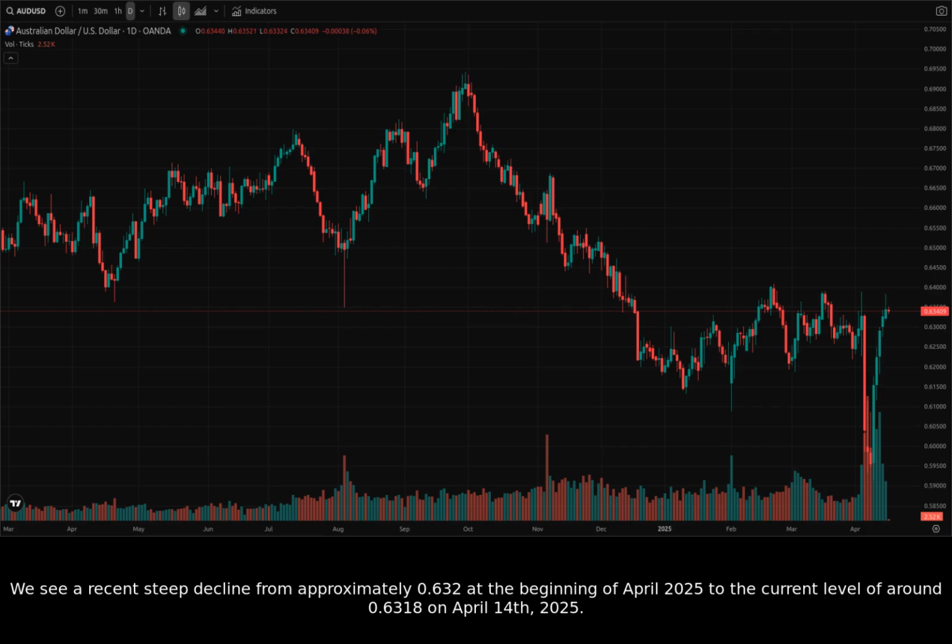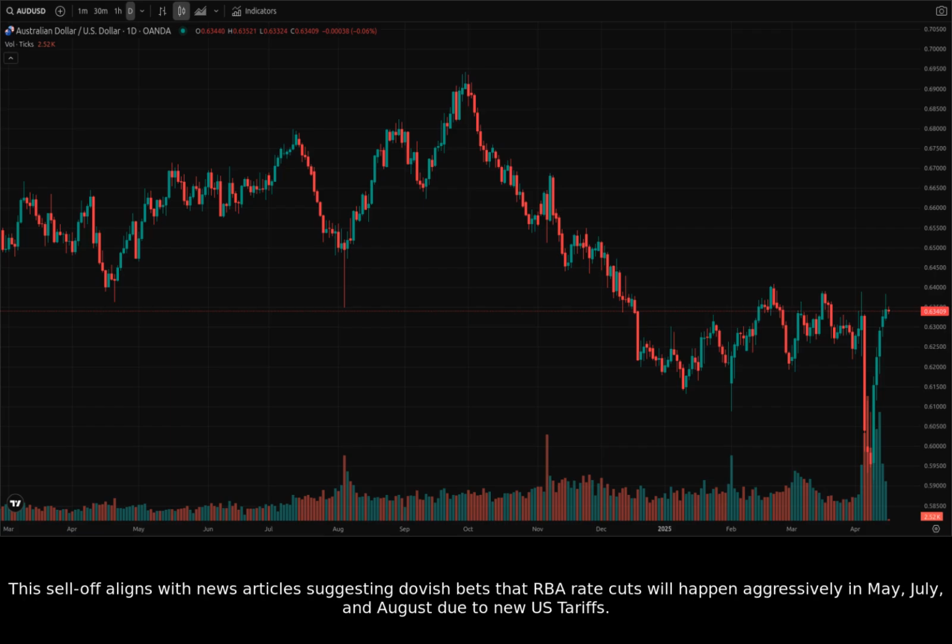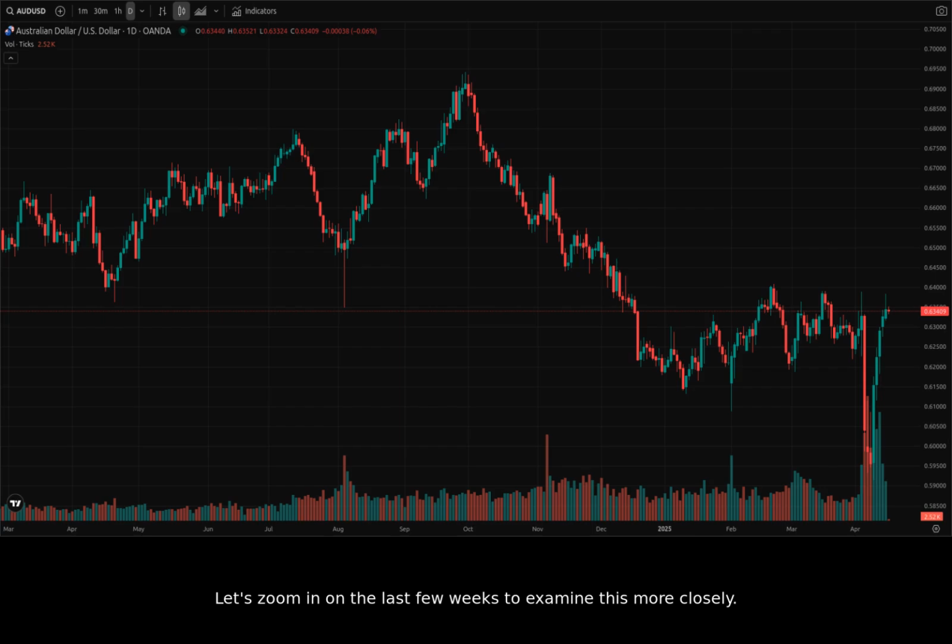We see a recent steep decline from approximately 0.632 at the beginning of April 2025 to the current level of around 0.6318 on April 14, 2025. This sell-off aligns with news articles suggesting dovish bets that RBA rate cuts will happen aggressively in May, July, and August due to new U.S. tariffs. Let's zoom in on the last few weeks to examine this more closely.